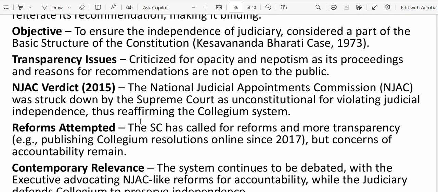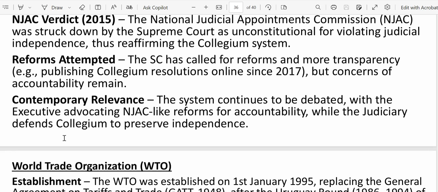Now, there are some transparency issues. There is criticism for opacity and nepotism. Let's suppose someone's relative is a Supreme Court judge, they are getting priority. That was the criticism. So the government came with the National Judicial Appointments Commission, NJAC. However, this was struck down by the Supreme Court as unconstitutional for violating judicial independence. Thus, the collegium system is again in place. So the government is attempting to reform that anyway.